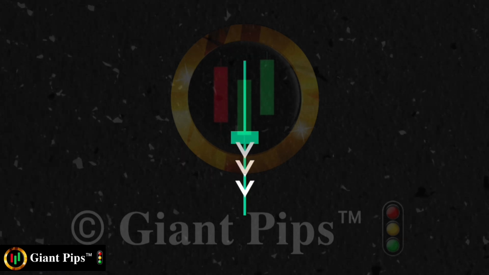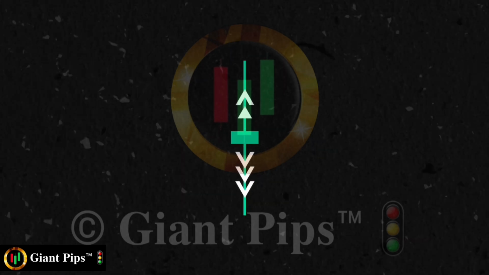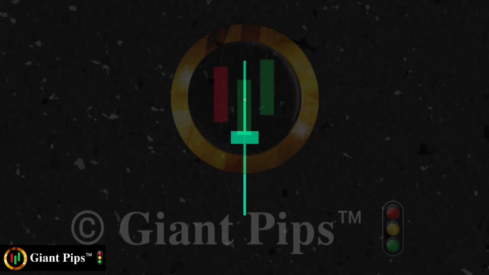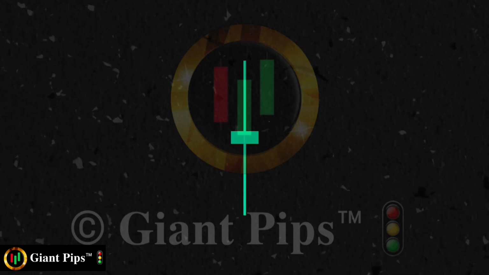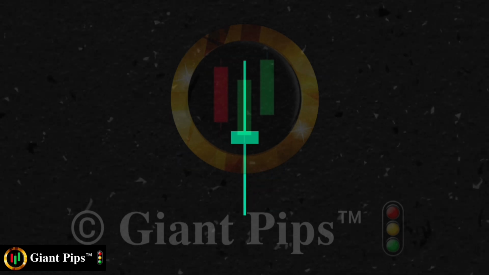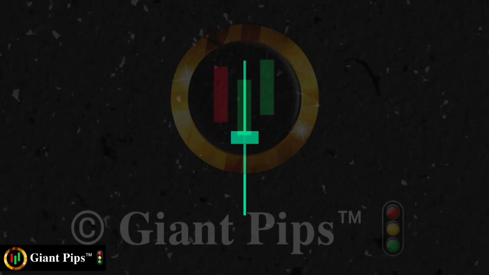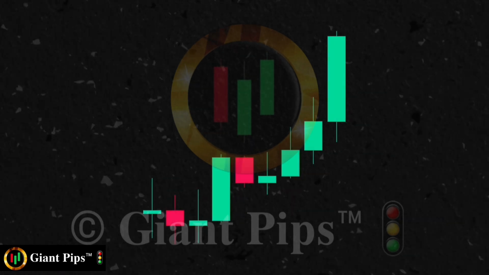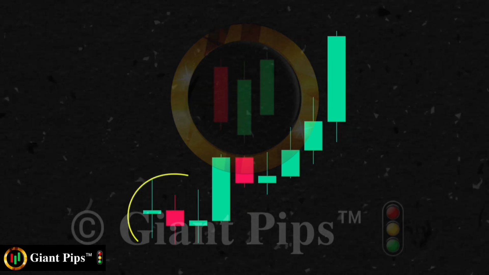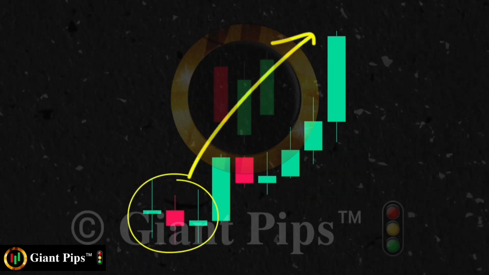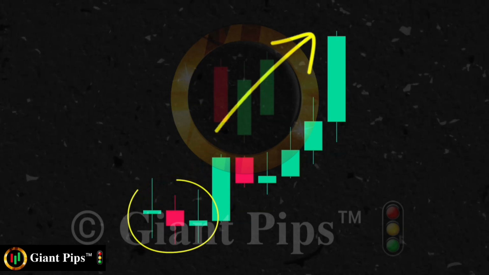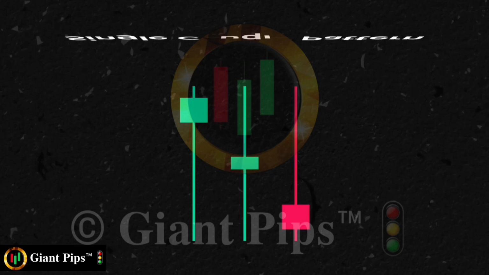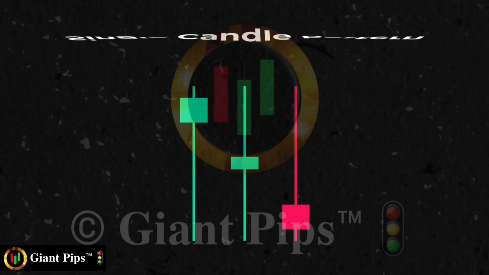The sellers tried to push the prices down, while the buyers pushed the prices upwards. In the end, they were both equal to each other, and the price closed near the open. In itself, the doji tells us nothing. It can indicate a momentary pause in the move, but if we see a few doji in a row, the buyers and sellers are battling for a win. Usually, after such a pattern, the price will generally break out in a wild move in either direction, so keep that in mind. The 3 patterns covered up until this point are single candle patterns.